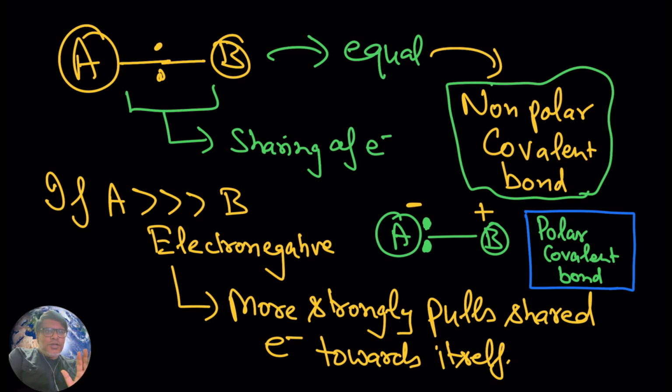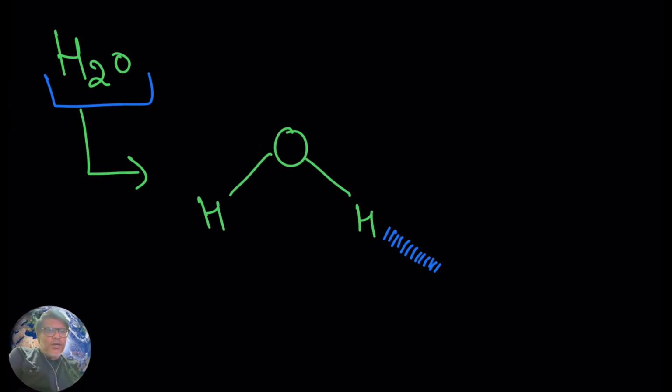Okay, now let us move forward. Here, if you see the case of water, you are going to have one oxygen atom and two hydrogen atoms. Now oxygen is more electronegative, so it will pull the shared electrons towards itself, and the result is that oxygen will carry a negative charge and hydrogen will carry a positive charge.